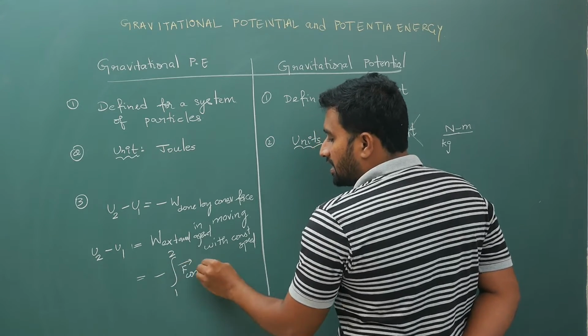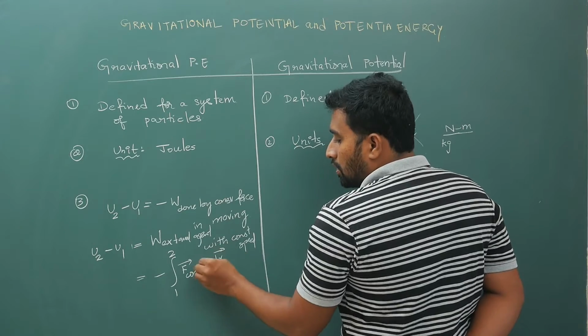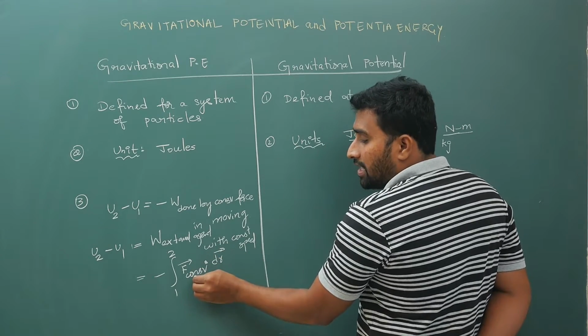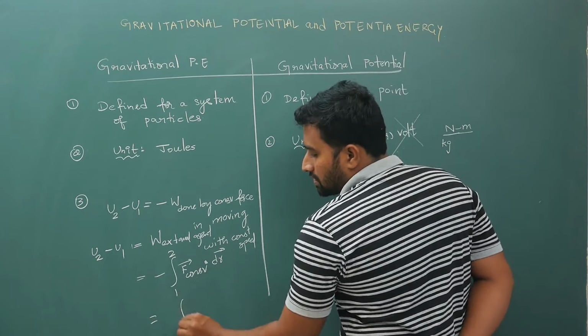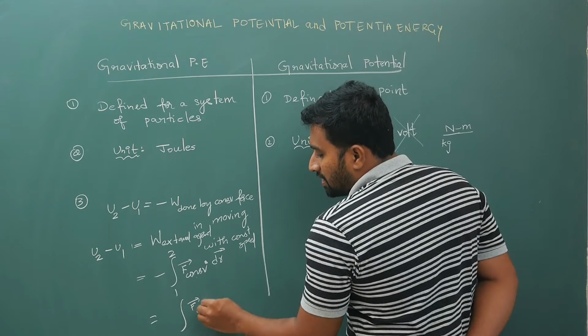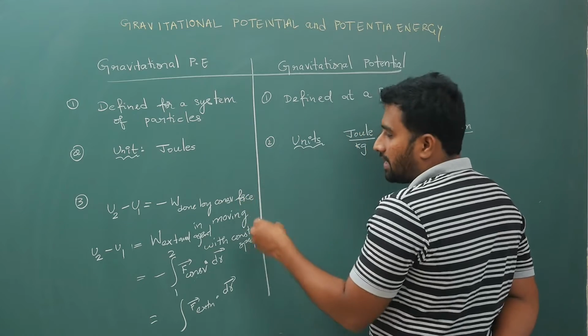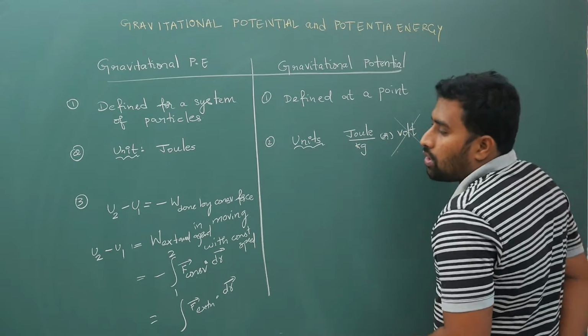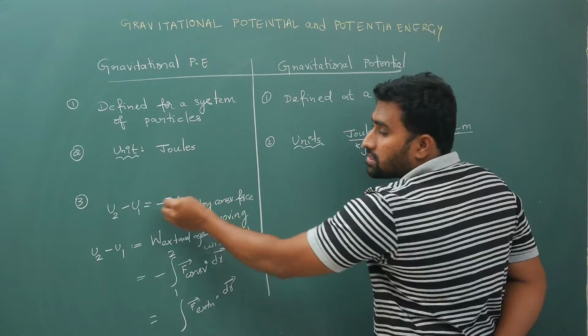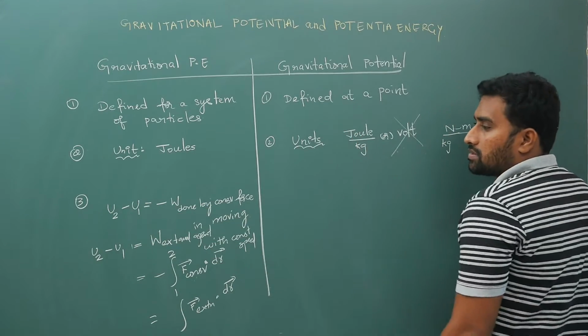So indirectly this is minus of the conservative force work done from 1 to 2, which is the integral of F bar dot dr bar. So here there is a negative sign if it is a conservative force. For an external agent, the work done is F external dot dr bar. Your work unit is joules, and potential energy difference unit is also joules.